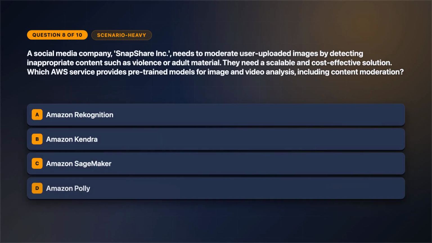Next up, question 8. Follow the operational constraint. A social media company, Snapshare Inc., needs to moderate user-uploaded images by detecting inappropriate content such as violence or adult material. They need a scalable and cost-effective solution. Which AWS service provides pre-trained models for image and video analysis, including content moderation? Select one answer. Review the answer choices on screen.